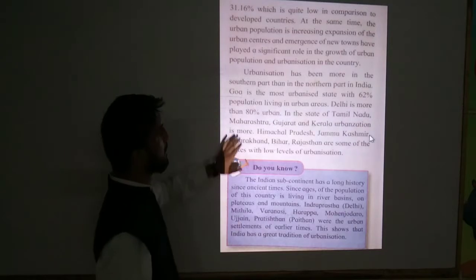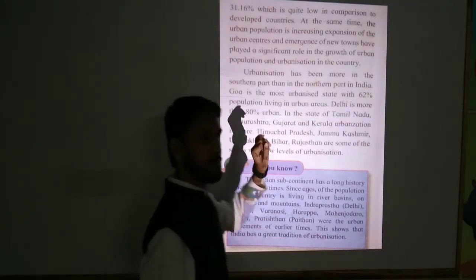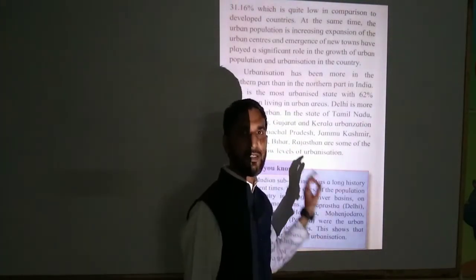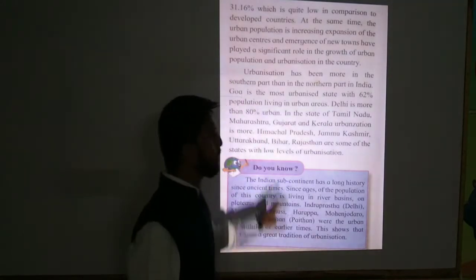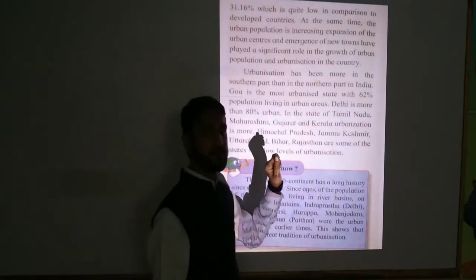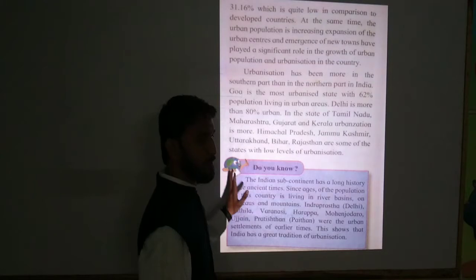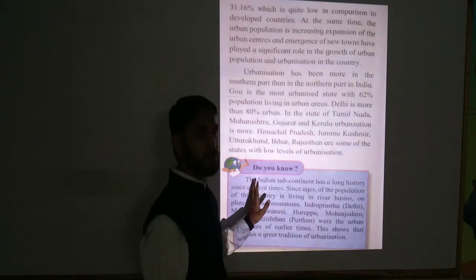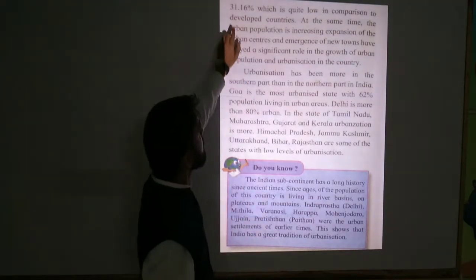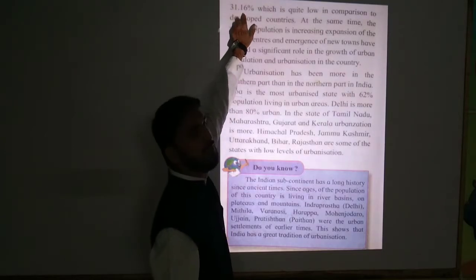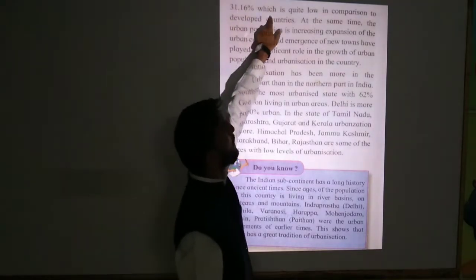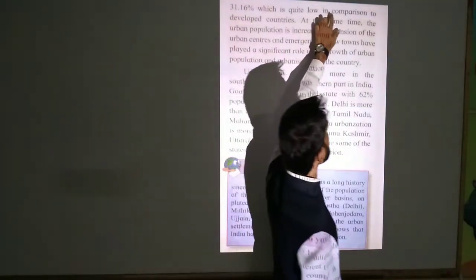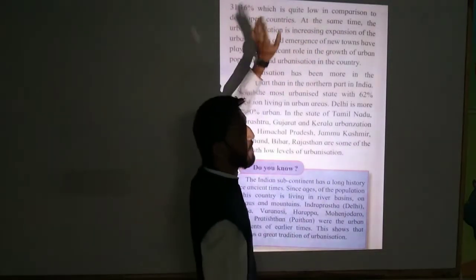So students, here a paragraph of explanation is given to us. What can we understand from it? Earlier we saw that in 2011 the percentage was 31.16, which is around 32%, quite low in comparison to developed countries.